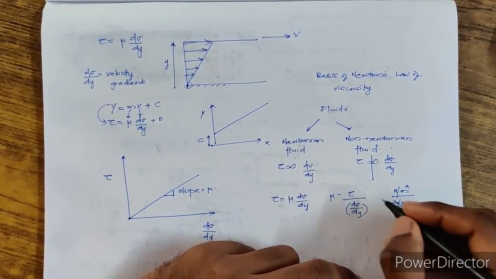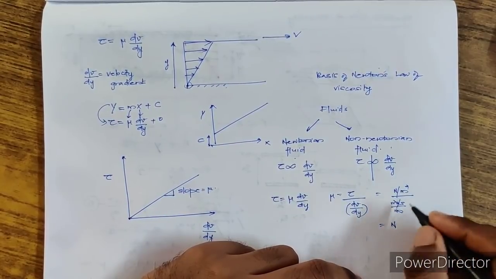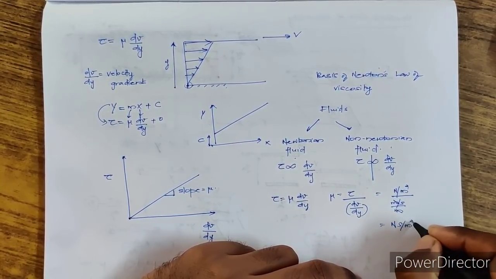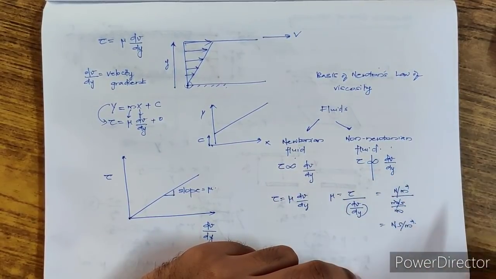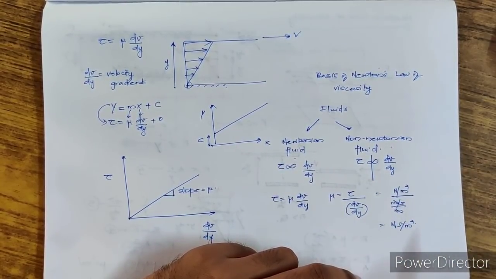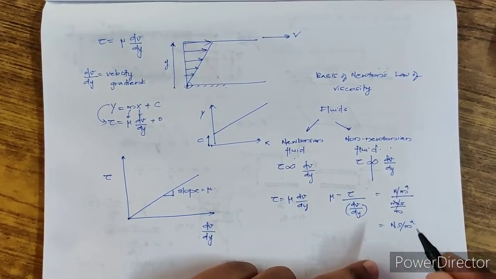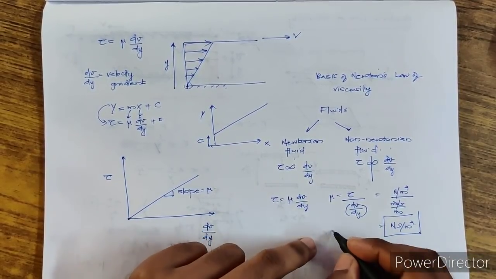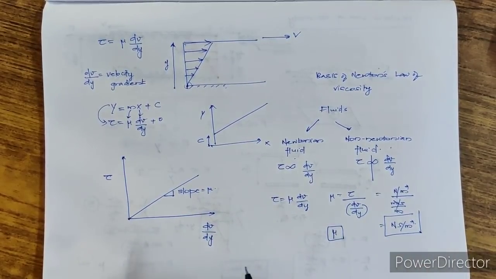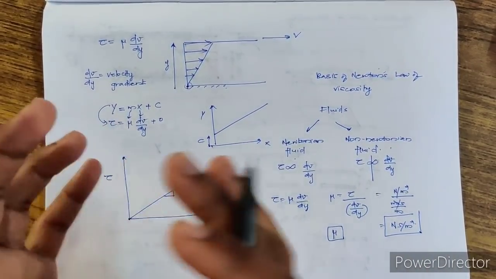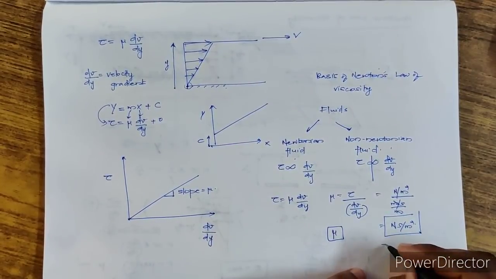So what will be the equation? It will be Newton second per meter square, because here it is divided by a second, so it goes to the numerator. So it is Newton second per meter square. This is one formula for the coefficient of dynamic viscosity. And Newton per meter square is nothing but Pascal, so it can also be called Pascal second.